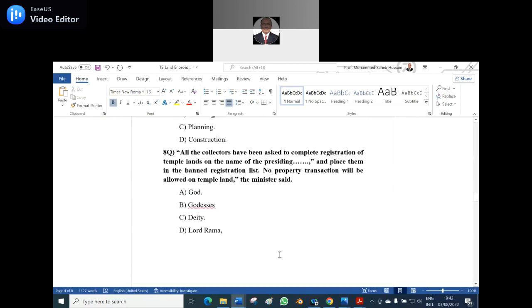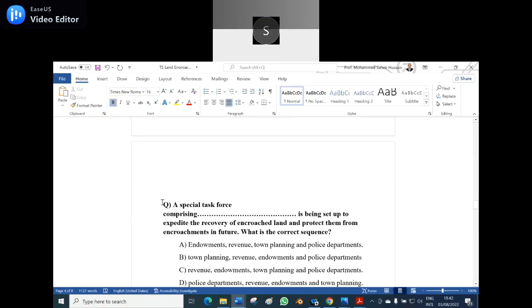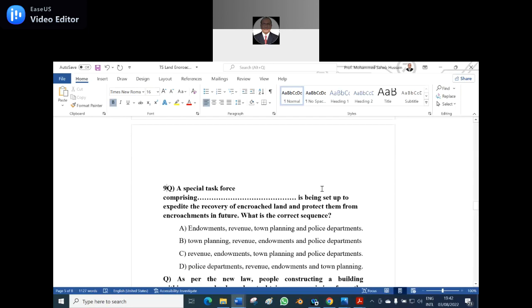Okay, now the ninth question. A special task force comprising dash is being set up to expedite the recovery of encroached land and protect it from encroachment in future. What is the correct sequence? I made the sequence jumbled. A, endowment, revenue, town planning and police department. B, town planning, revenue, endowment and police department. C, revenue, endowment, town planning and police department. D, police department, revenue, endowment and town planning.